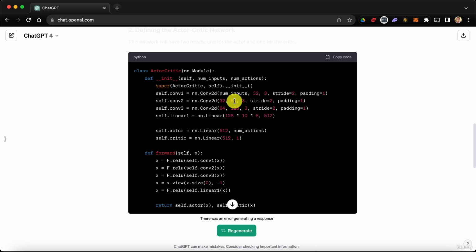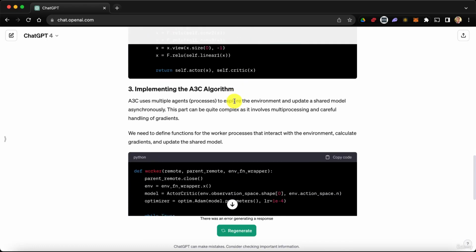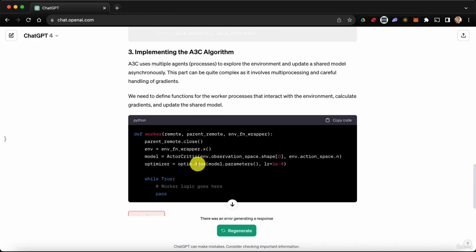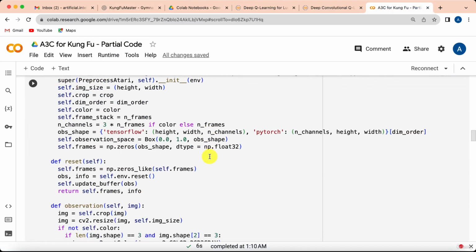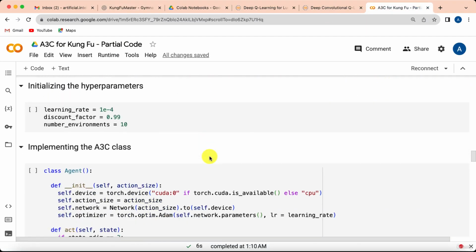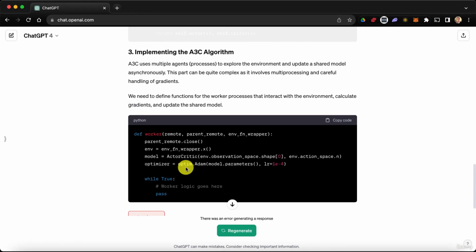And then the second thing I wanted to check was the optimizer it uses, and actually it still uses the Adam optimizer. So I think we're good with the other part of the algorithm, and plus it uses, as you can see, the same learning rate, right? 10 to the power of -4. Which learning rate did we have exactly? Let's have a look at it again. I think we had the same one, no? Initializing the hyperparameters, and there you go. You see, it's the exact same learning rate. So that's interesting as well, to see the different hyperparameter values that ChatGPT suggests, and we have the same learning rate, okay? So there we go.